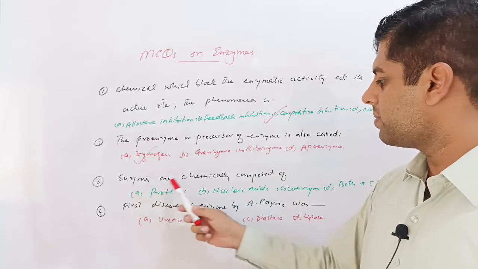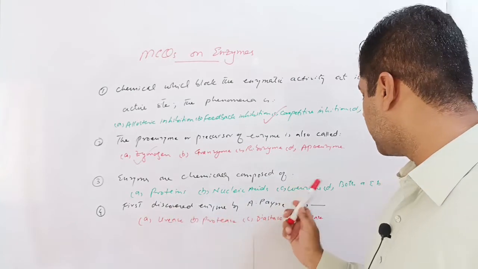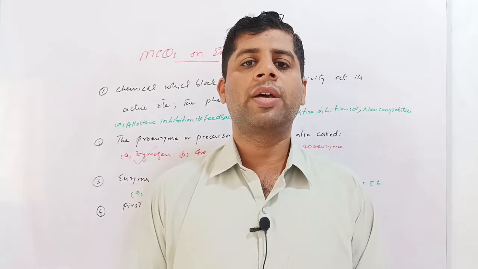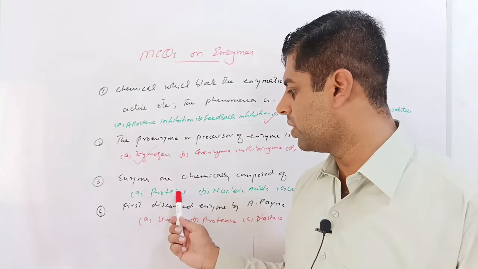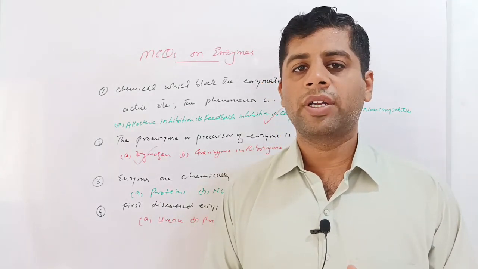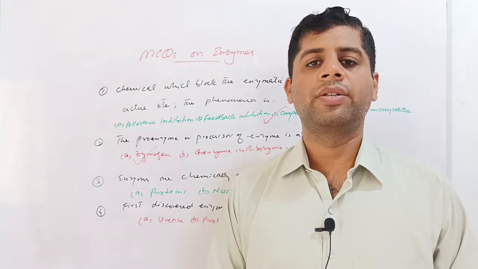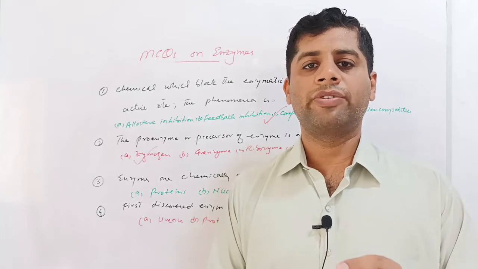Next question: enzymes are chemically composed of. Given options are proteins, nucleic acids, coenzymes, or both A and B. So this is a very simple question. We all know that enzymes are proteins in nature. But here you shouldn't hurry to mark the option proteins, because there is an enzyme, the ribozyme, which is made up of ribonucleic acid, RNA, and RNA is a nucleic acid. So all of the enzymes are made up of proteins except the ribozyme, which is made up of nucleic acids.